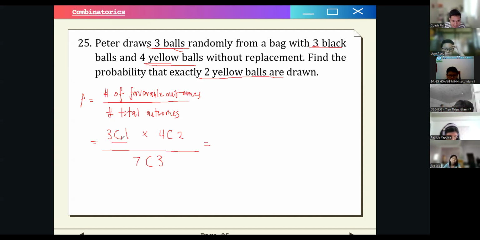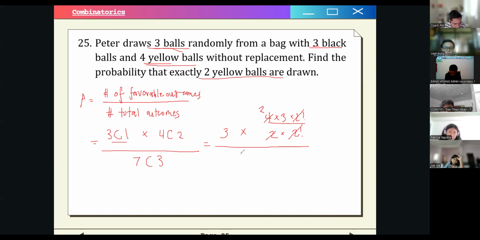So we just have to evaluate this. 3 choose 1 is immediately just equal to 3, right? You don't have to calculate that. And then for the top portion, we will have 4 times 3 times 2 factorial over 2 factorial times 2. This cancels out to 2.